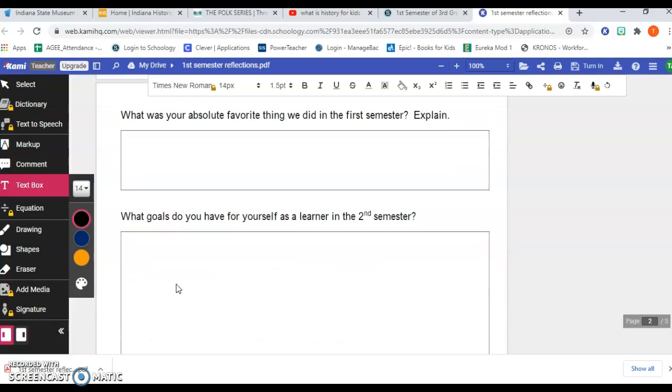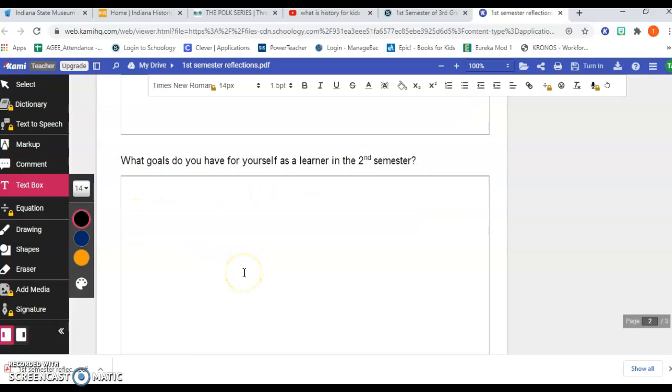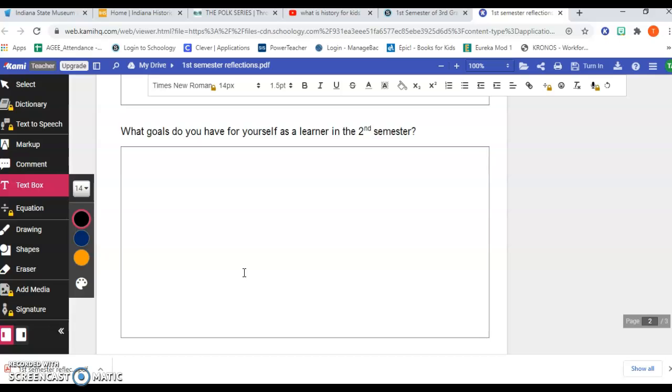And then what was your absolute favorite thing we did in the first semester and explain? And the last one is what goals do you have for yourself as a learner in the second semester? So that's starting today, moving to the end of third grade. What do you want to improve in? What do you want to get better at? What's something that you want to learn? Maybe you want to improve one of your habits as a student. Maybe you actually have something specific that you'd like to learn. But that's up to you.